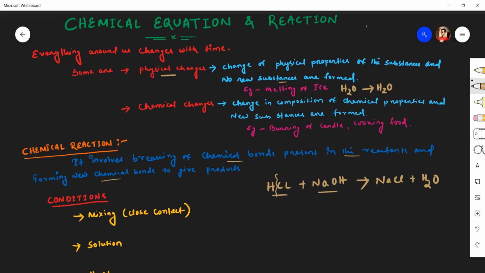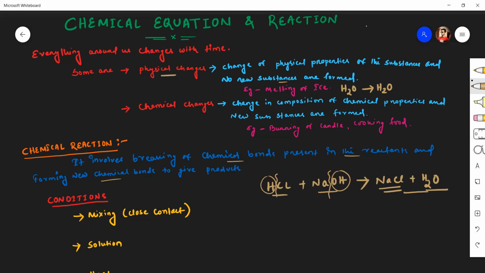Here sodium is bonded with hydroxide. So H and OH combine together to form water, and sodium and chloride make the new bond to form sodium chloride. So you say that in a chemical reaction, the chemical bonds present in the reactants break, forming new chemical bonds to give products.